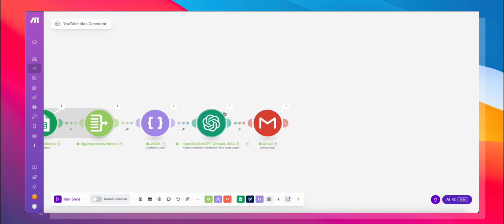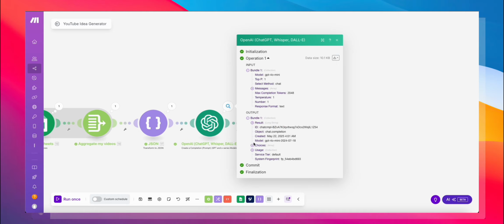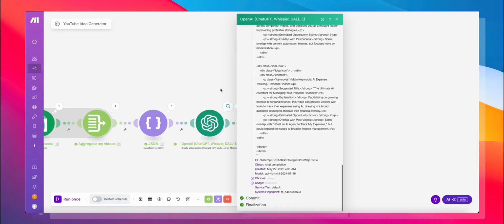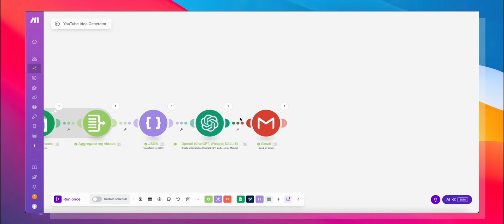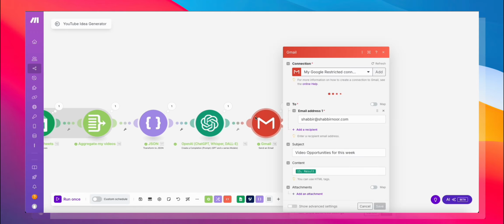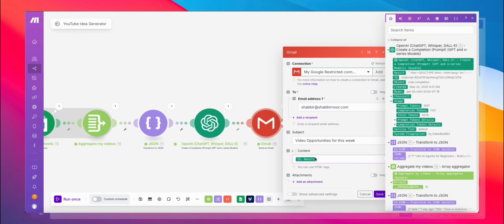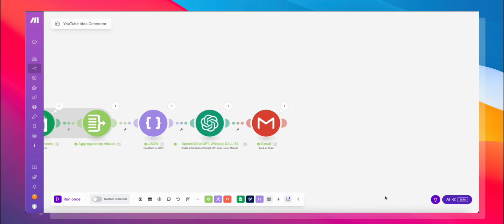Once this ChatGPT node runs, we get an output over here. So if you go ahead into result, we get all of this HTML all ready to go. And we can just grab that HTML, either turn it into a PDF, or in this case, as I've done for this demonstration, just go ahead and fire off an email. So I'm sending the email to myself for now, video opportunities for the week, and the content is the result from this ChatGPT completion. This one over here. Go ahead and save that.